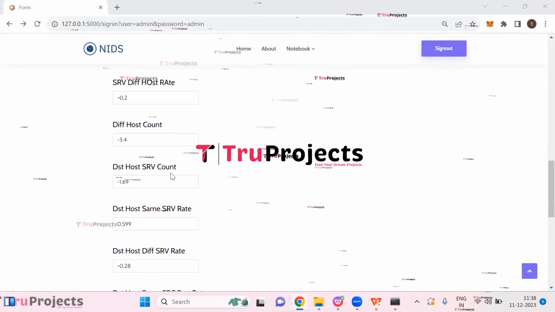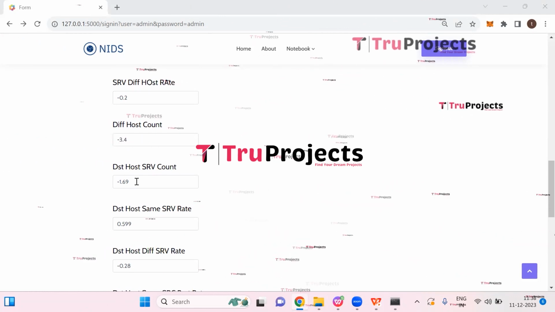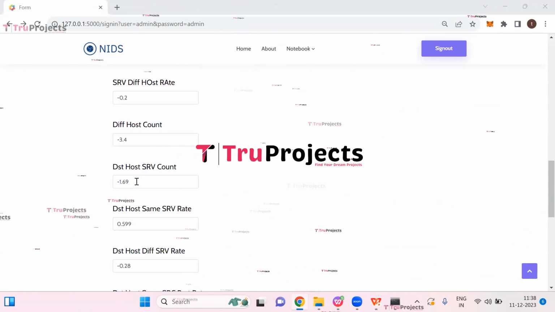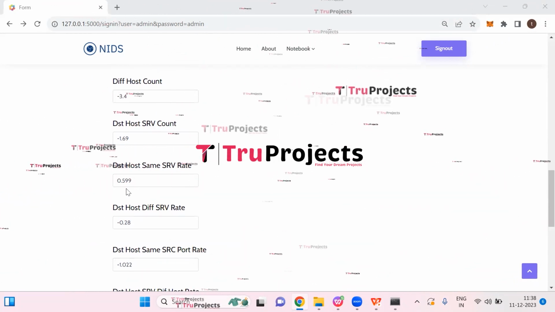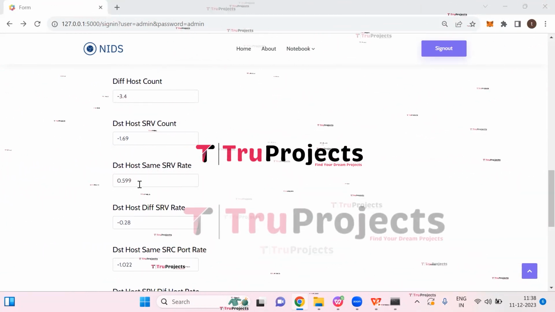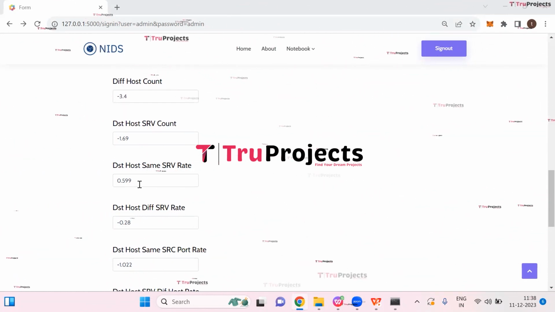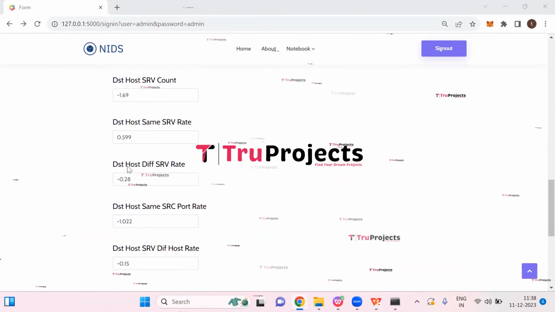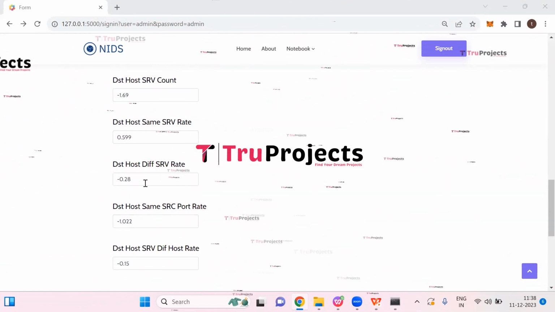DST host SRV count is minus 1.69. Rate of connections to the same service from the destination host. Destination host same service rate is 0.599. Rate of connections to different service from the destination host. Destination host different SRV rate is minus 0.28.